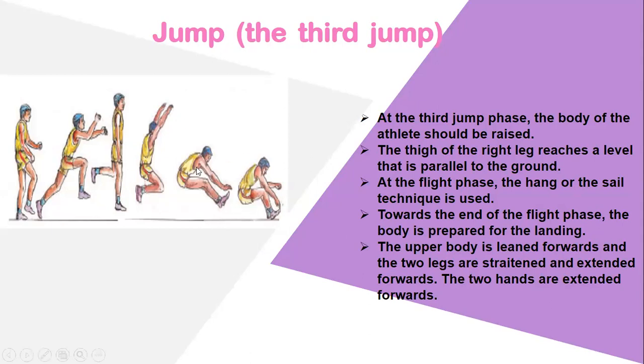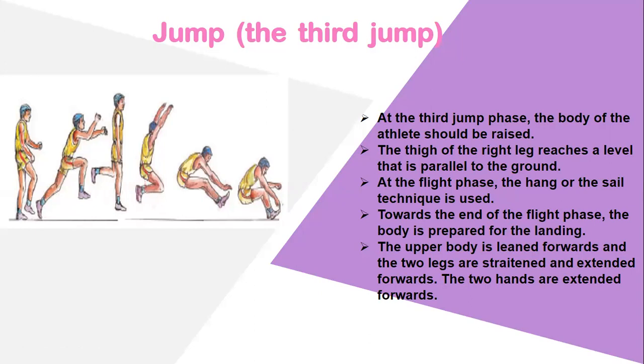They are telling here that at the third jump phase the body of the athlete should be raised. The thigh of the right leg reaches the level that is parallel to the ground. You can find this in the picture. You can easily find the difference of both.